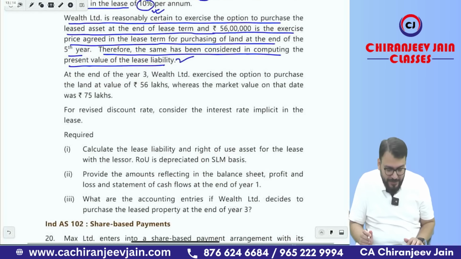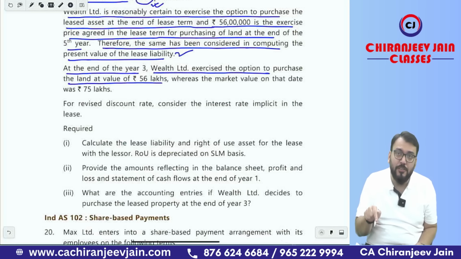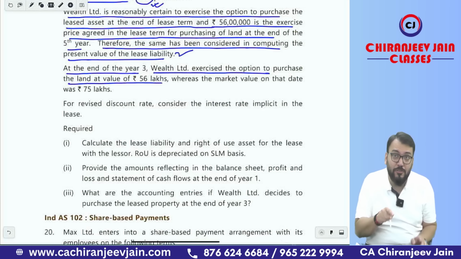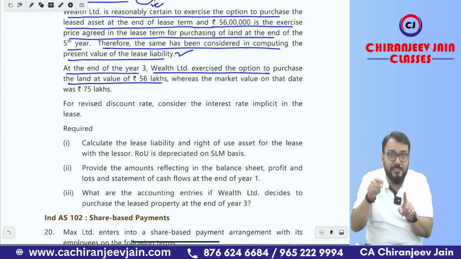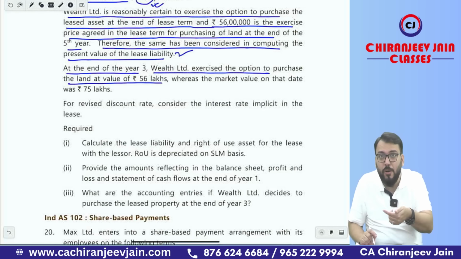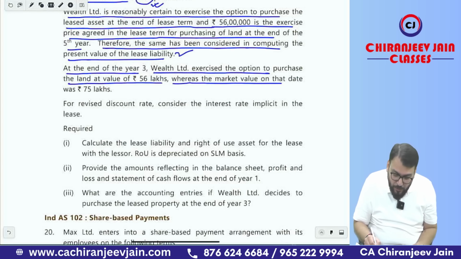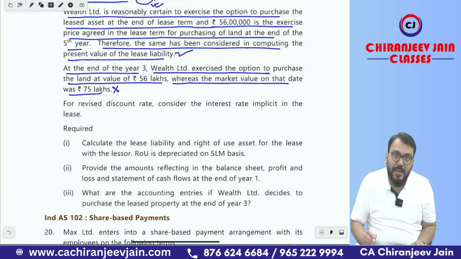At the end of the 3rd year, Wealth Limited exercised the option to purchase the land at a value of 56 lakh. The option was actually given to exercise at the end of the 5th year, but they have exercised the option at the end of the 3rd year. So this is known as remeasurement, a change in the purchase option availment. This is known as remeasurement of lease liability, so we need to apply the concept of remeasurement. The market value on that date is 75 lakh. This is not at all relevant.